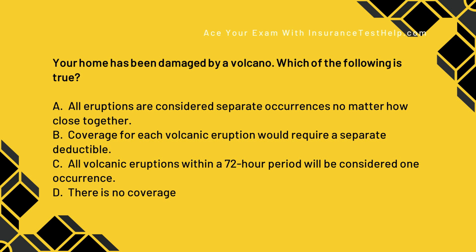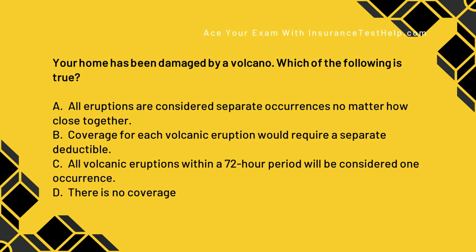Your home has been damaged by a volcano. Which of the following is true? A, all eruptions are considered separate occurrences, no matter how close together. B, coverage for each volcanic eruption would require a separate deductible. C, all volcanic eruptions within a 72-hour period will be considered one occurrence.